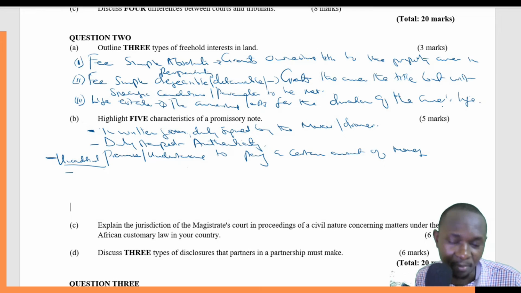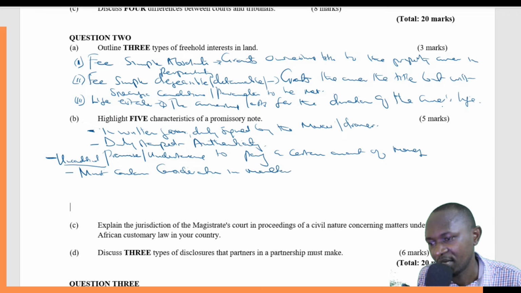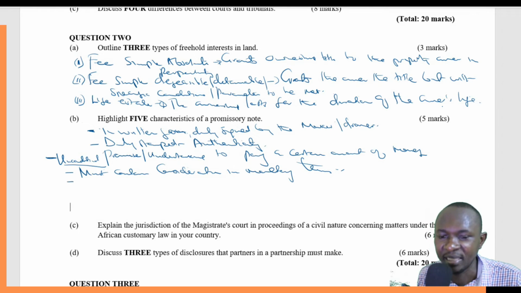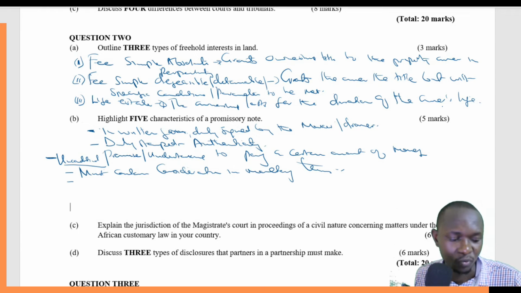Then it must contain consideration, in monetary terms. Consideration is the forbearance. There must be something that the other party possibly should have done to show that he's actually interested, or he values the contract.